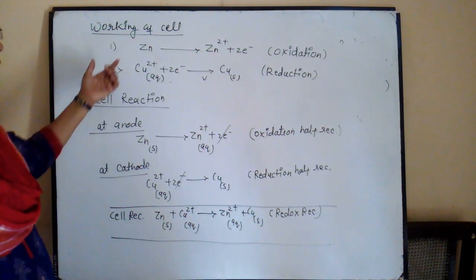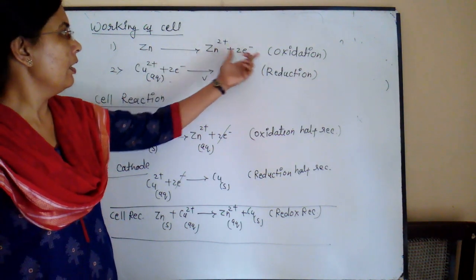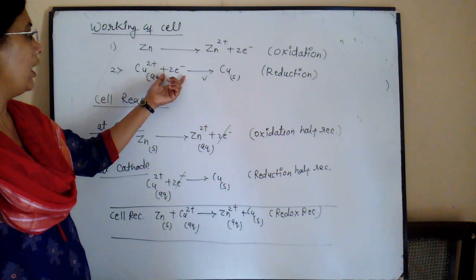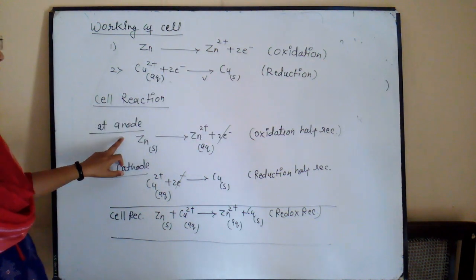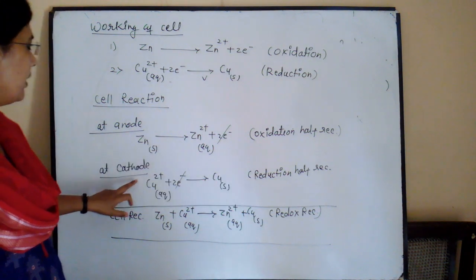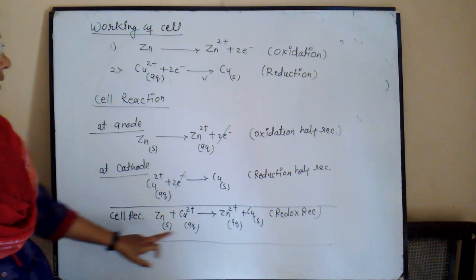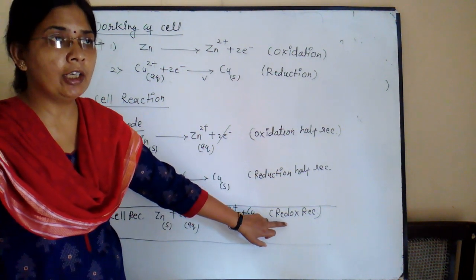In the working of the cell, zinc undergoes oxidation, that is loss of electrons, and copper undergoes the reduction reaction, gaining of electrons. So the oxidation half reaction takes place at the anode and the reduction half reaction takes place at the cathode. Both reactions combine, giving the complete cell reaction, which is called the redox reaction. So it is the electrochemical cell.